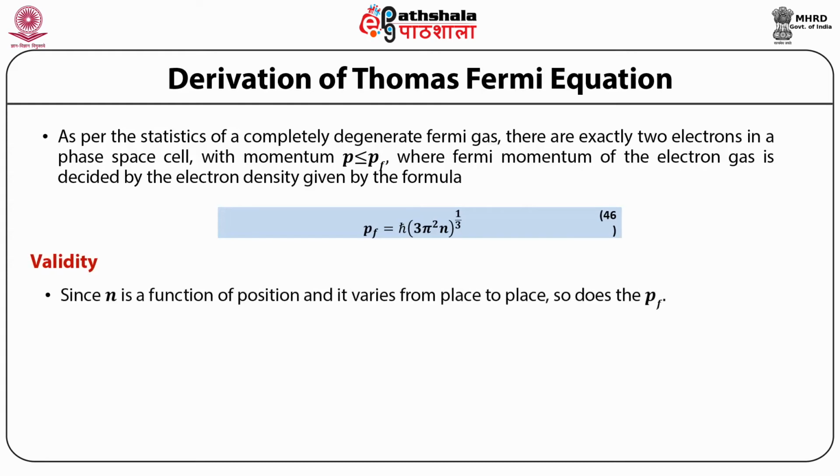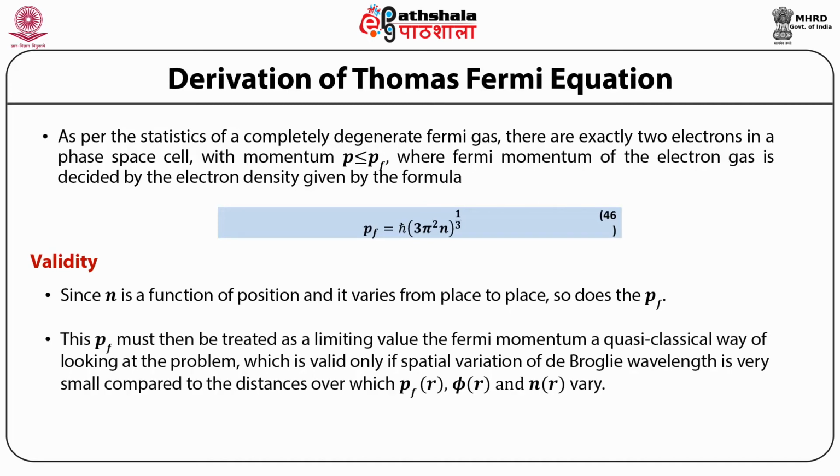Since n is a function of position and varies from place to place, so does p_F. This p_F must then be treated as a limiting value, the Fermi momentum, a classical way of looking at the problem, which is valid only if the spatial variation of the de Broglie wavelength is very small compared to the distances over which p_F, phi and n(r) vary.